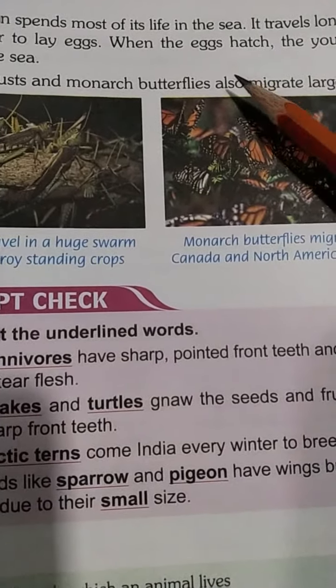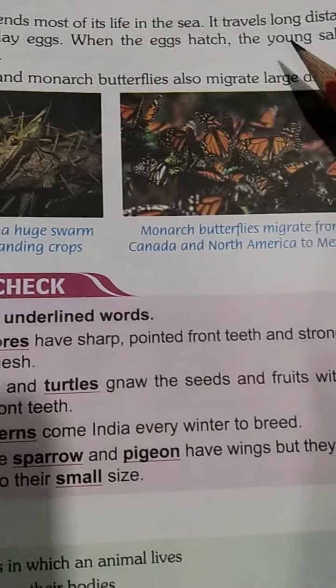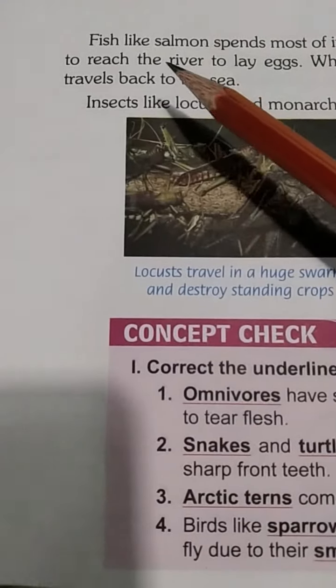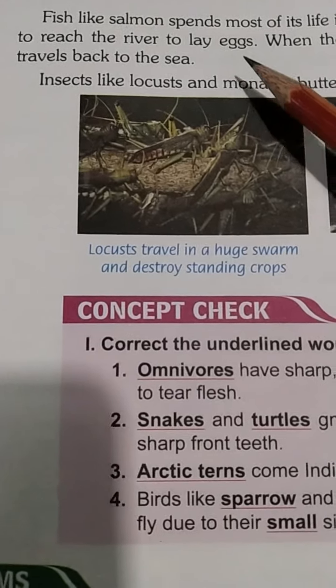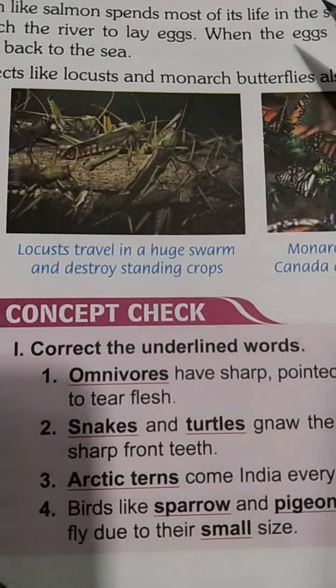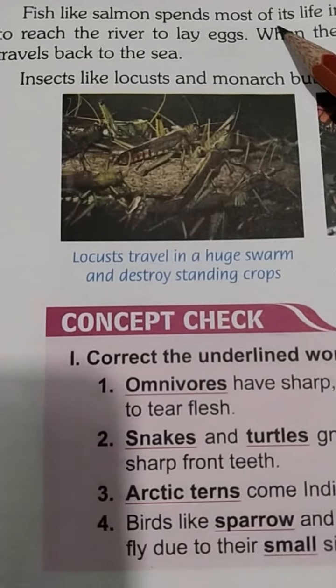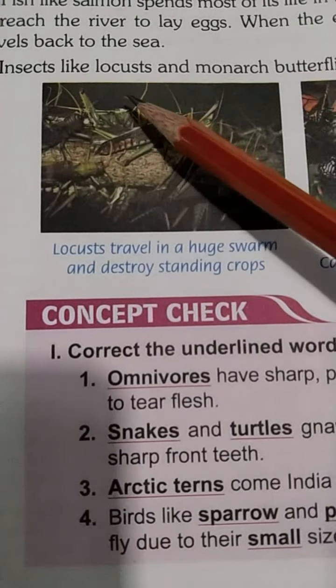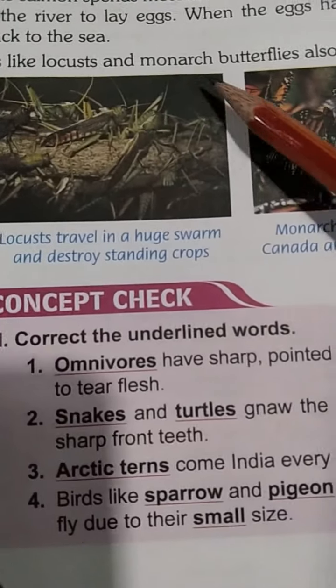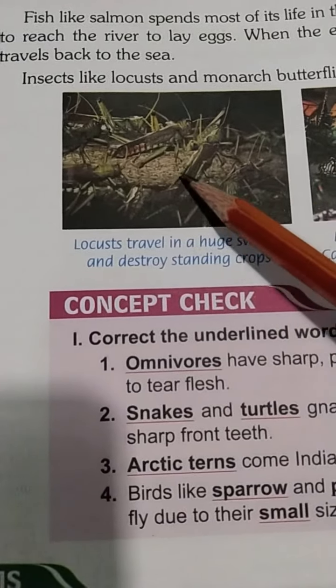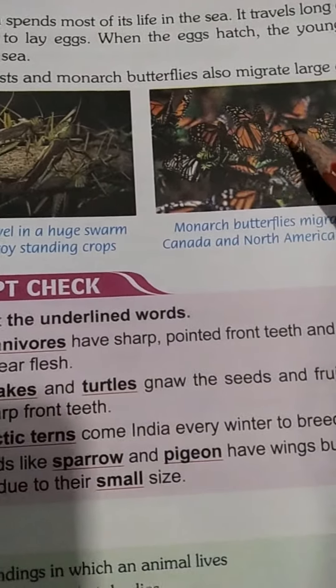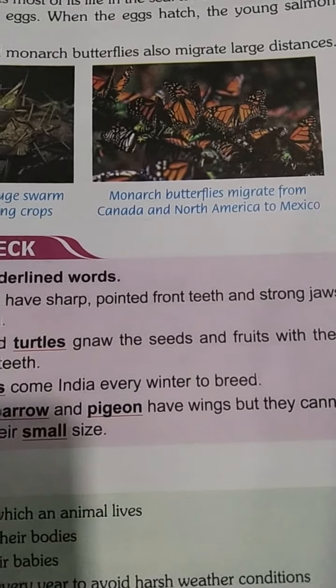When the eggs hatch, the young salmon travel back to the sea. Means when the salmon fish comes out of the egg, they go back to the sea again. Insects like locusts and monarch butterflies also migrate for large distances.